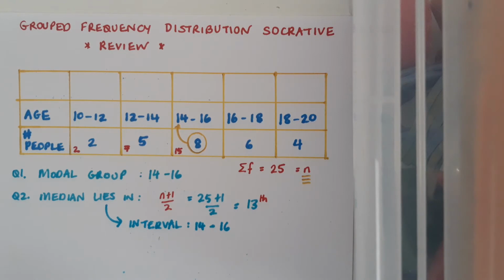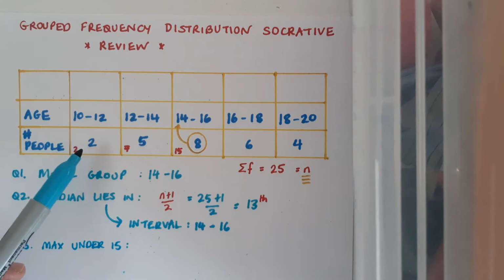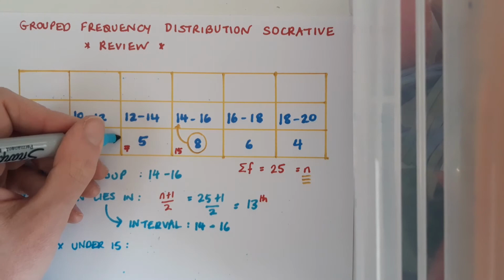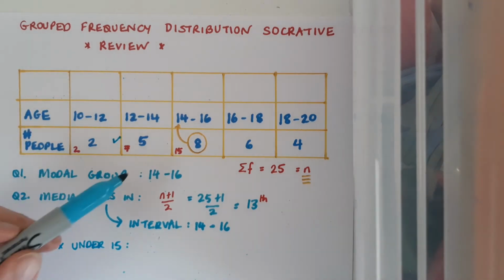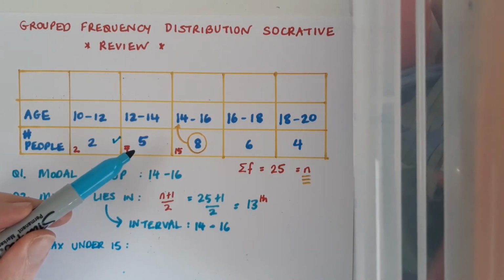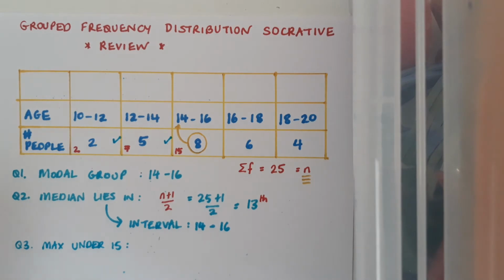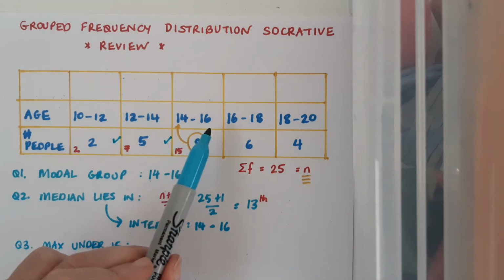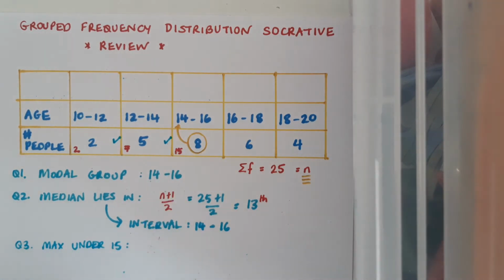Question 3 asks what's the maximum number of people that could be under the age of 15? So let's go through our table again. These people are 10 to 12, they're definitely under 15, so I can include those. The next group are 12 to 14. Again, they're definitely under 15. I can include them. And this next group of 14 to 16-year-olds, well, I don't know their individual ages.